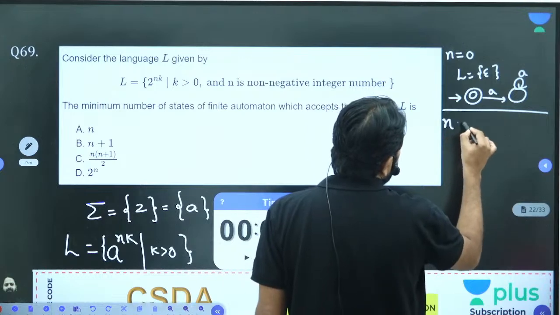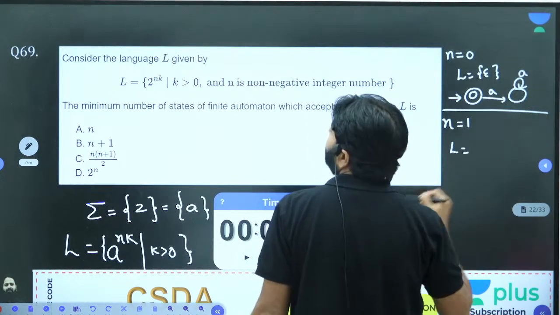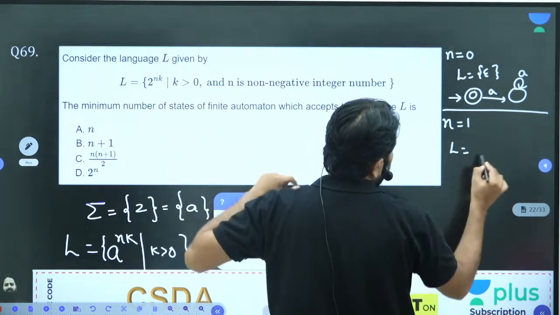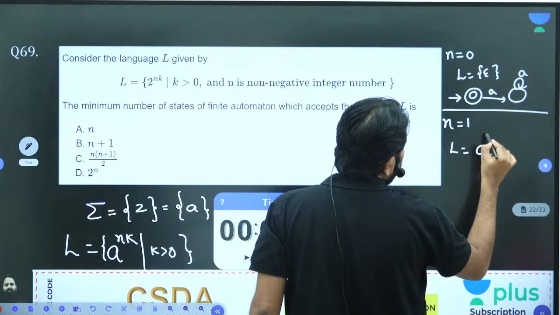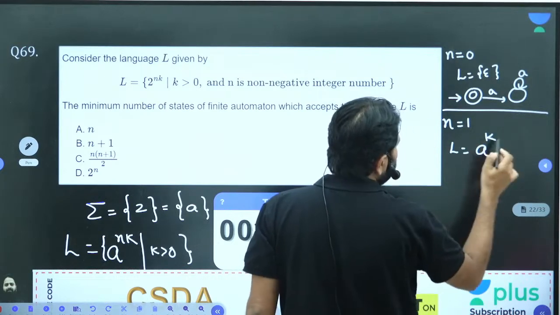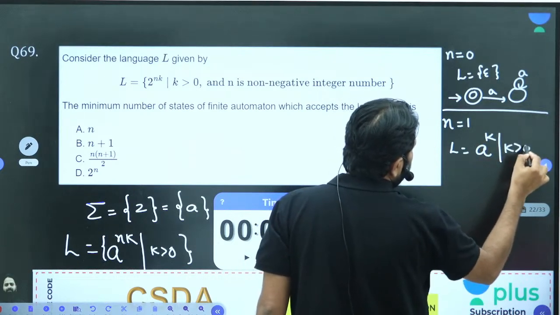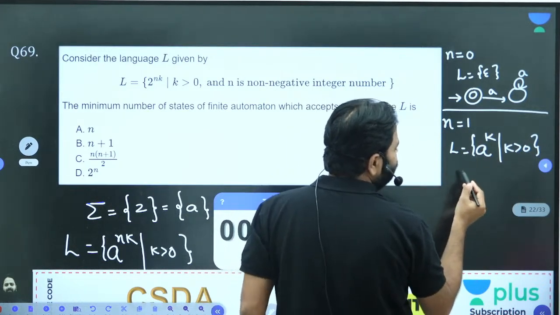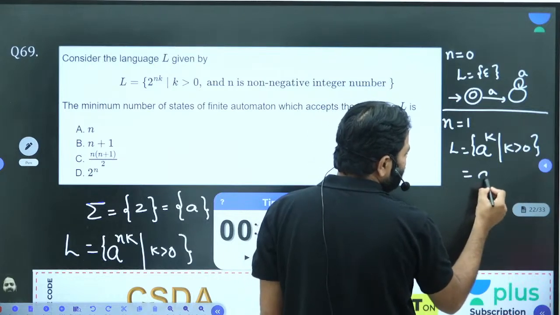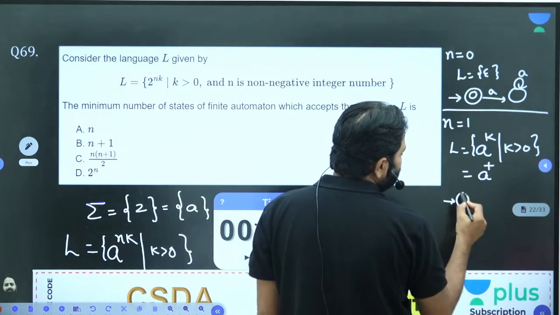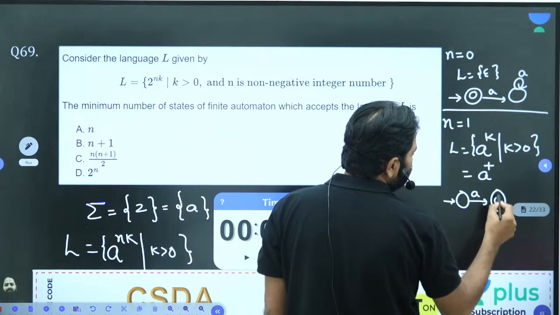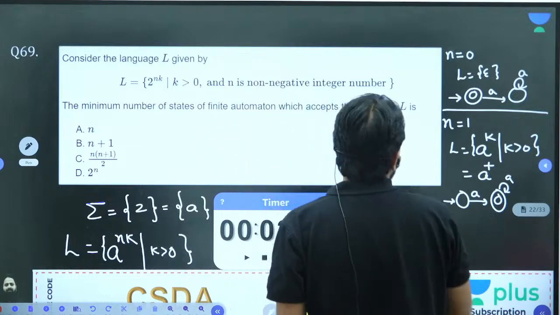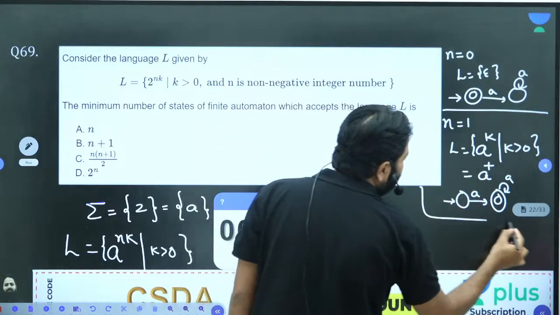Let's start with n is equal to 1. What happens when I take n is equal to 1? This comes as 2 power k, that means A power k, and k is greater than 0. How many states do you require? K starts from 1. This is the same as A plus, right? How many states are required for A plus? Just 2 states. And especially the epsilon, they should have given that, but we cannot worry about it now.